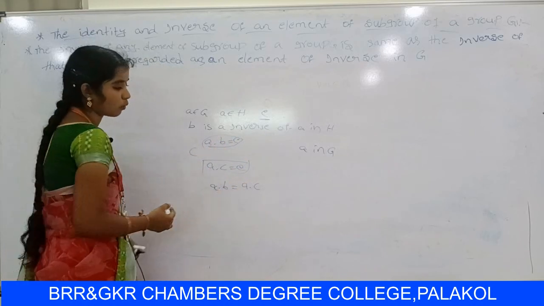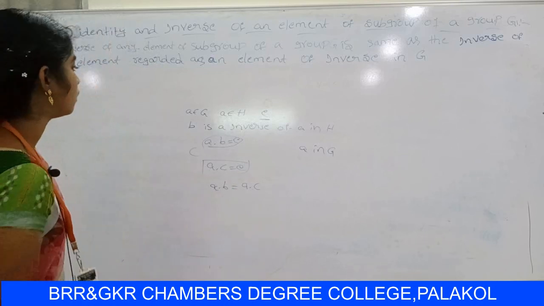So by cancellation, B equal to C. So let us start the theorem.